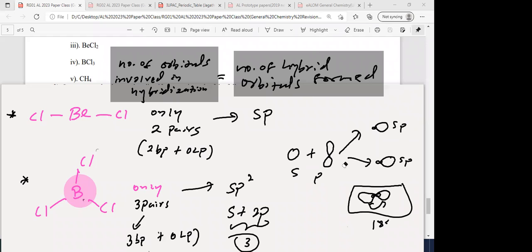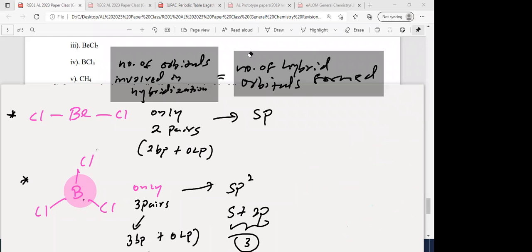Now imagine 1 s orbital and 3 p orbitals combined, px, py, pz. Then you get sp3. How many sp3 are forming? 4 will be formed: s orbital 1 and p orbitals 3, altogether 4 hybrid orbitals.